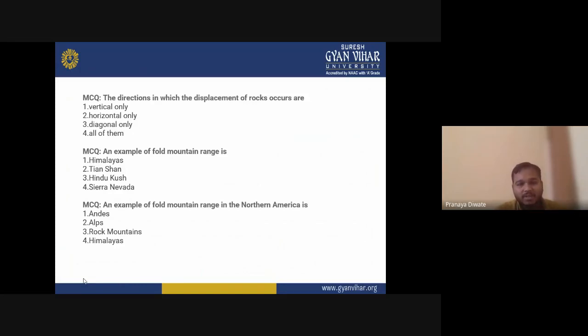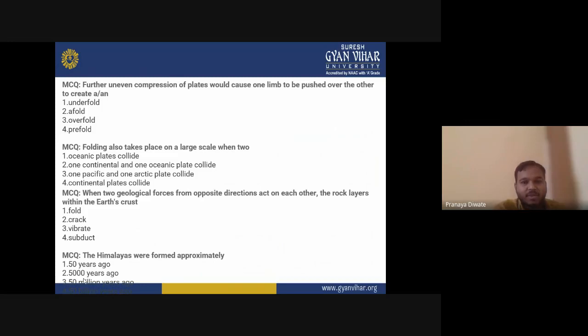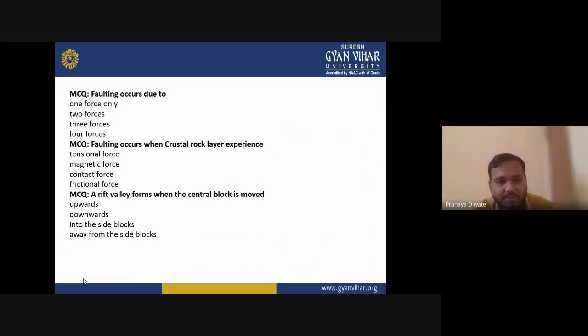For example: the direction in which the displacement of rock occurs, vertical, horizontal, diagonal; examples of fold mountains; faulting occurs when. These are all related to the folds we are studying now, including folding on a large scale. Note down and solve these 10 questions.